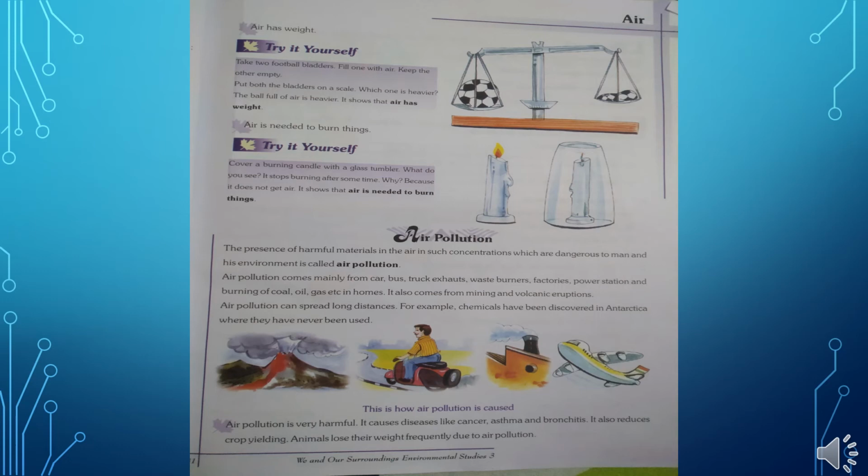So why does this happen? Because the candle which was kept in open air was receiving air, so it was just burning, and the candle which we covered with a glass was not getting any air.